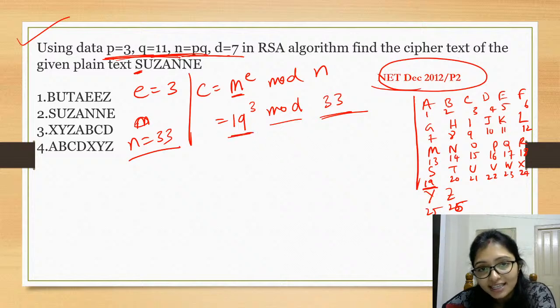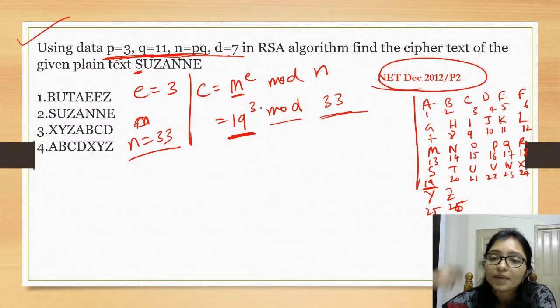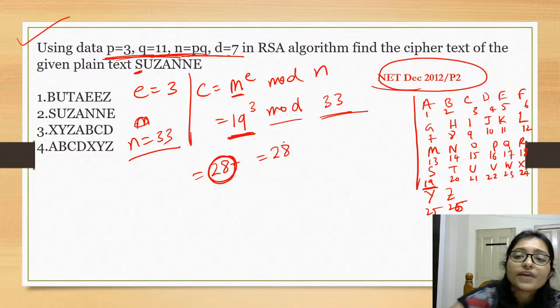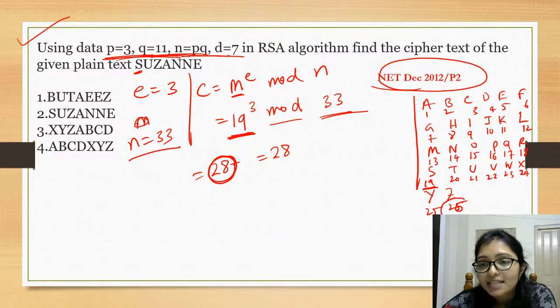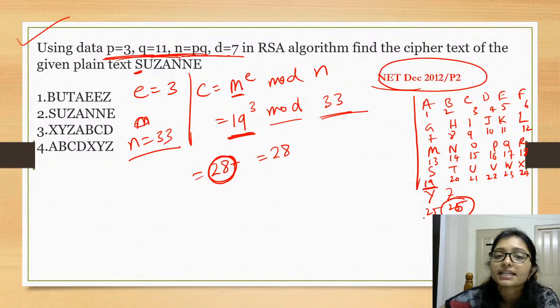If you do that, you can see that 3 times 19 will be repeated, 19 is repeating, and finally what is coming is 28. If you solve it, it will become 28. So how to do it? 28 is not there, the last letter is 26, 28 will not come.